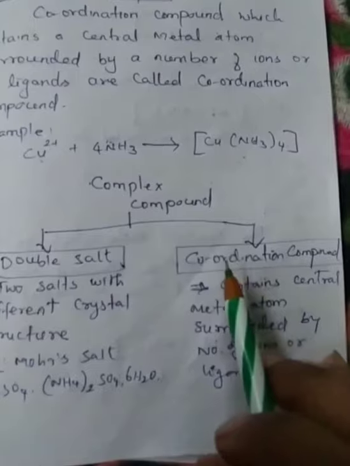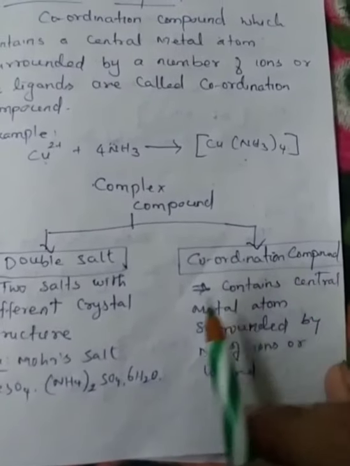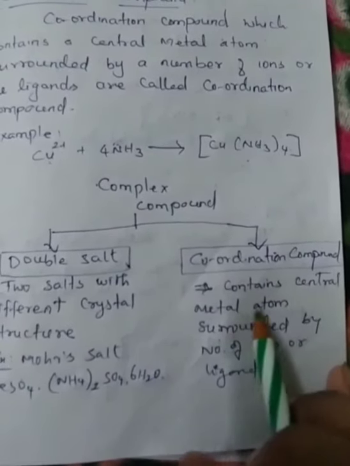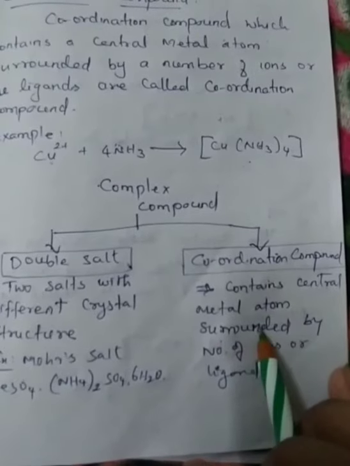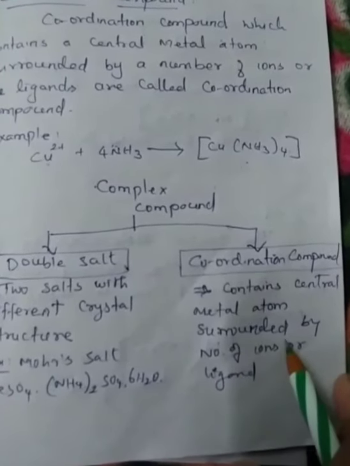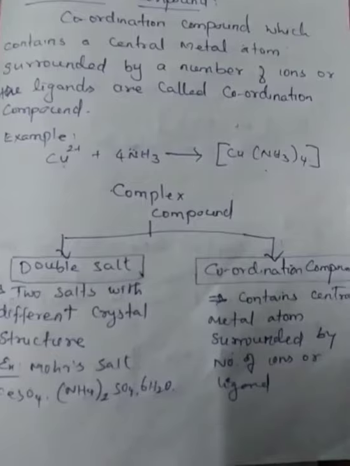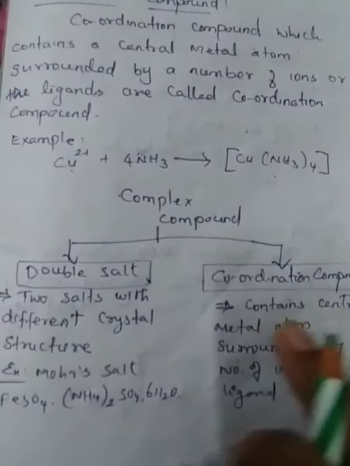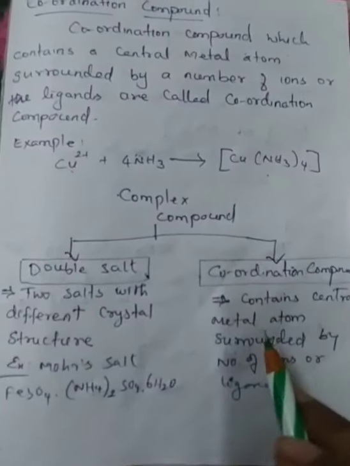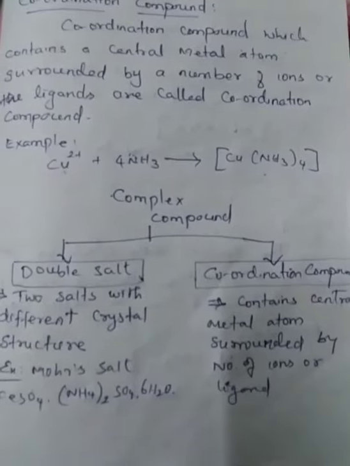But a coordination compound contains a central metal atom surrounded by a number of ions or ligands. So this is the main difference between double salt and coordination compound.